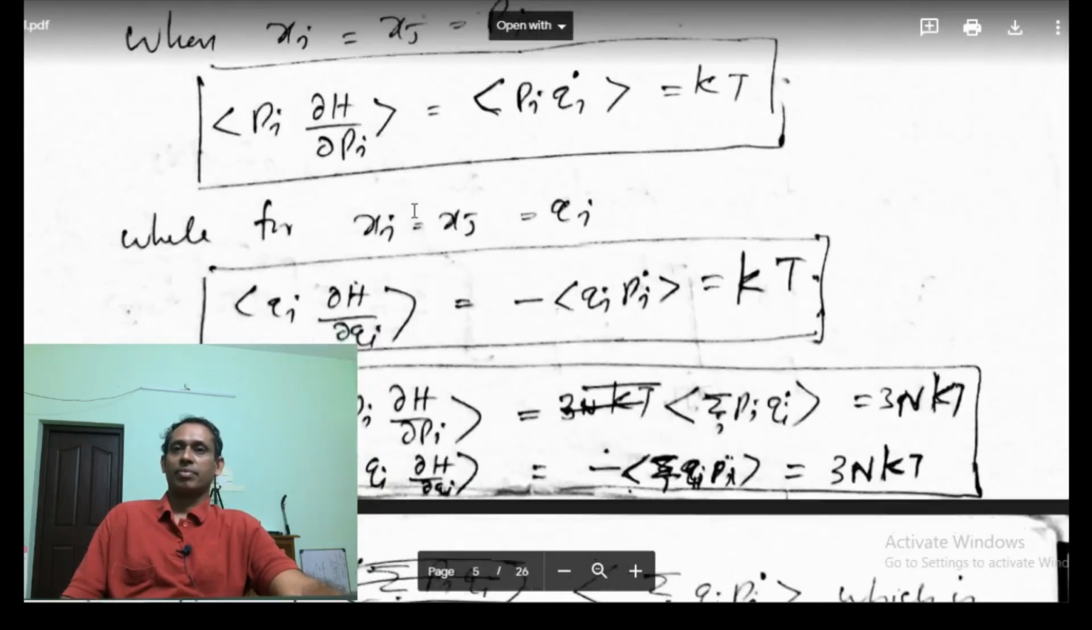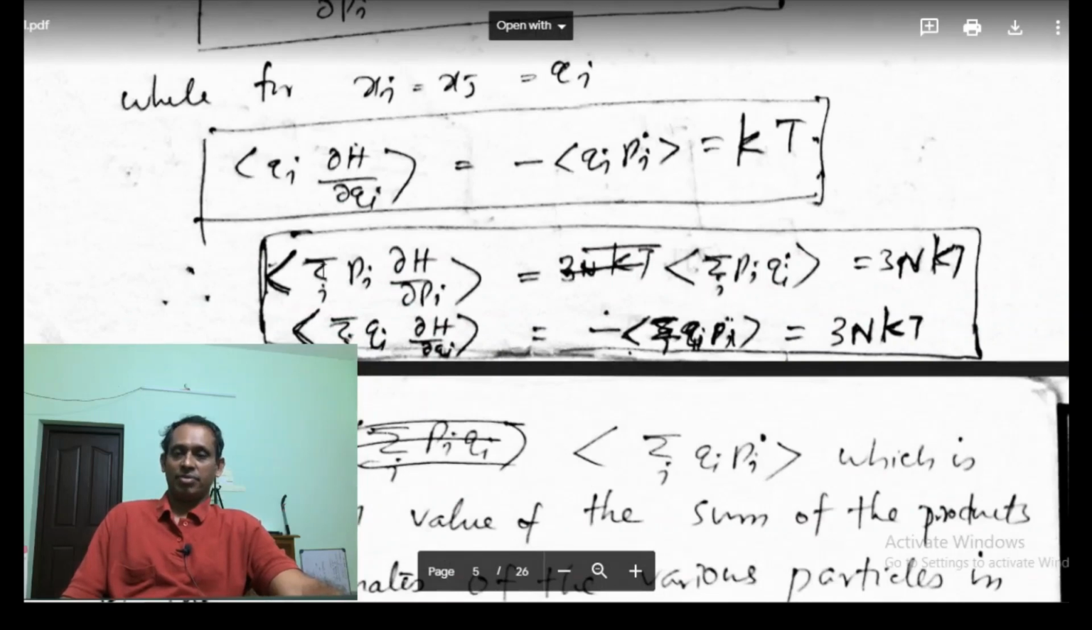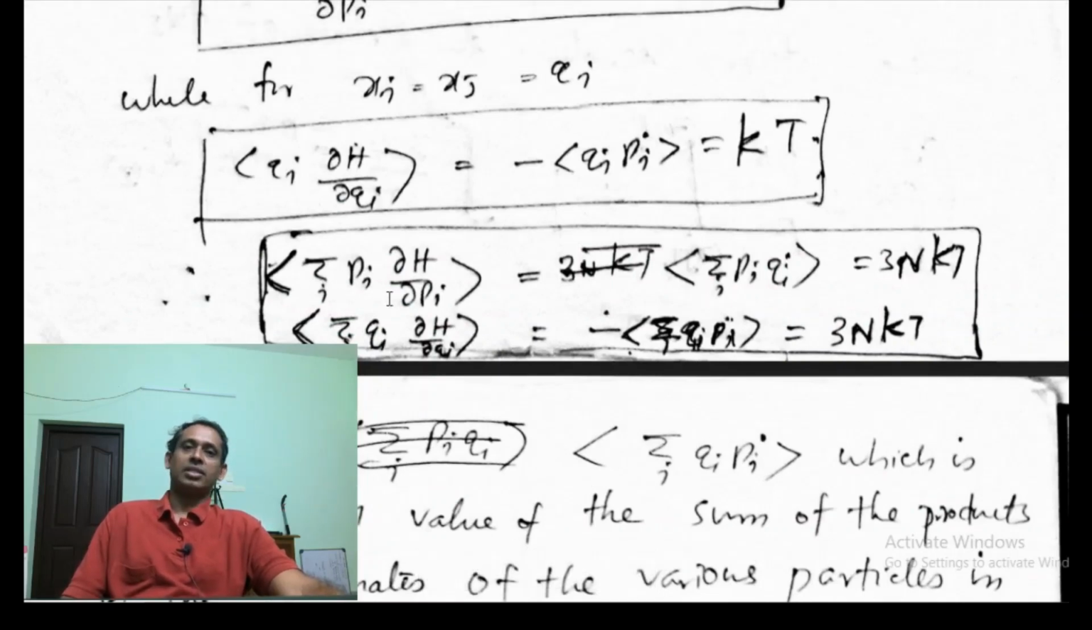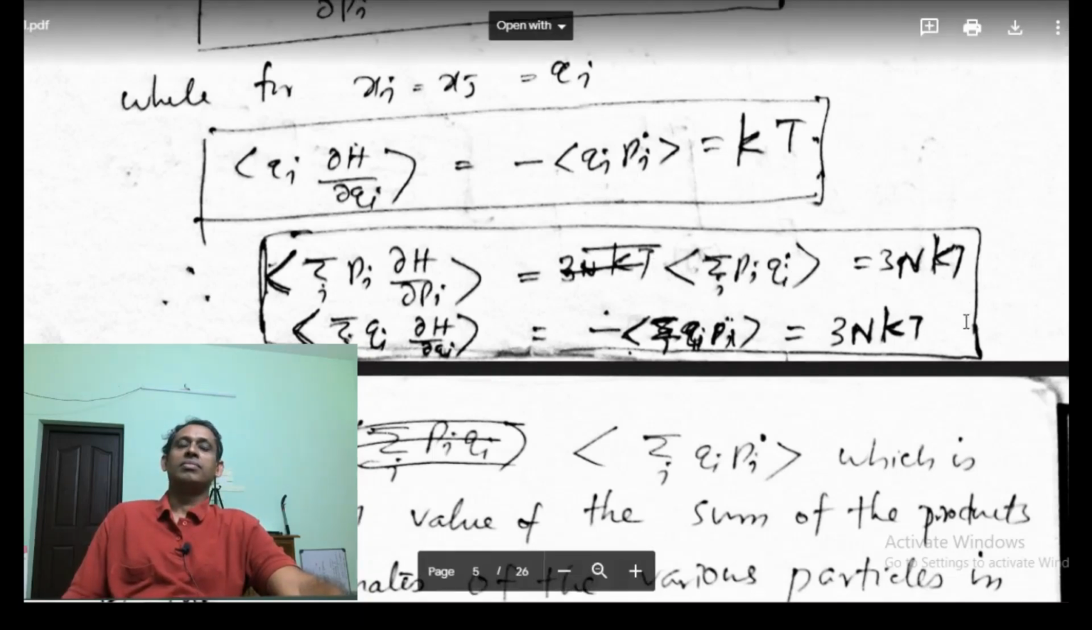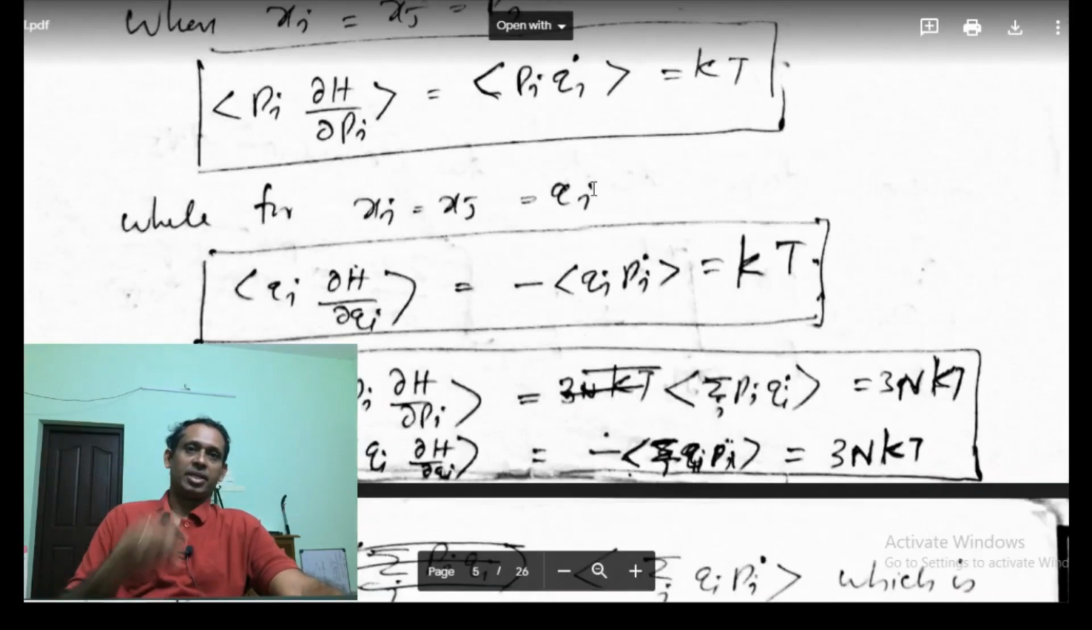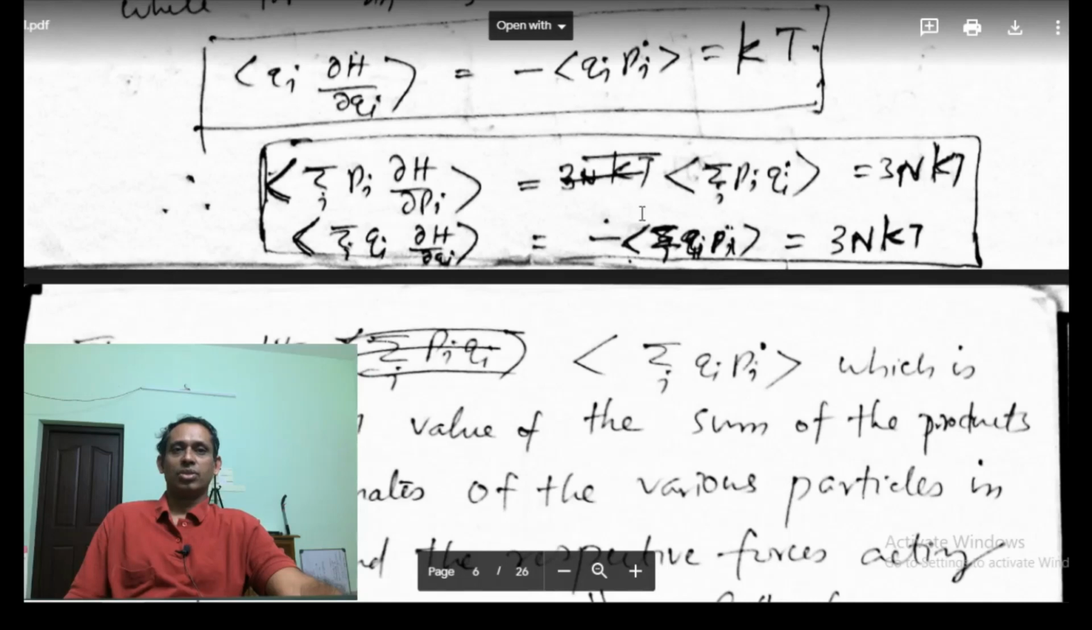So the expectation value of sum over i of pi ∂H/∂pi. The sum over i changes actually from 1 to 3N. So the expectation value of sum over i of pi ∂H/∂pi equals the expectation value of sum over i of pi qi dot. For one variable it is kT, that we saw here. So for 3N variables, that will be equal to 3N kT.